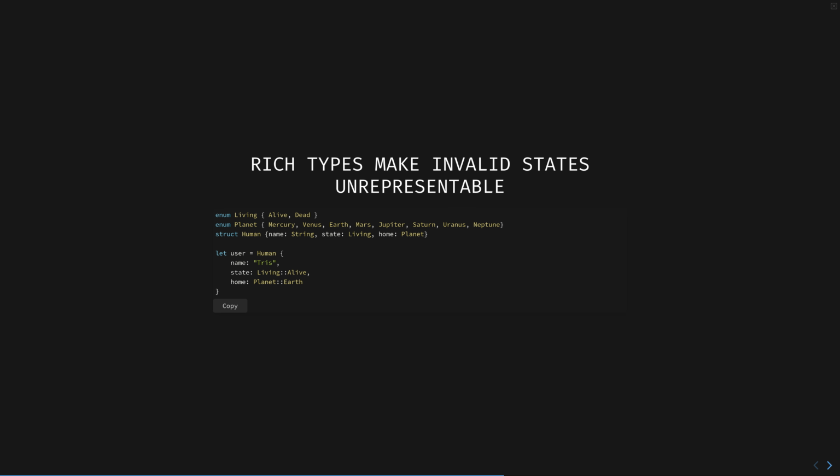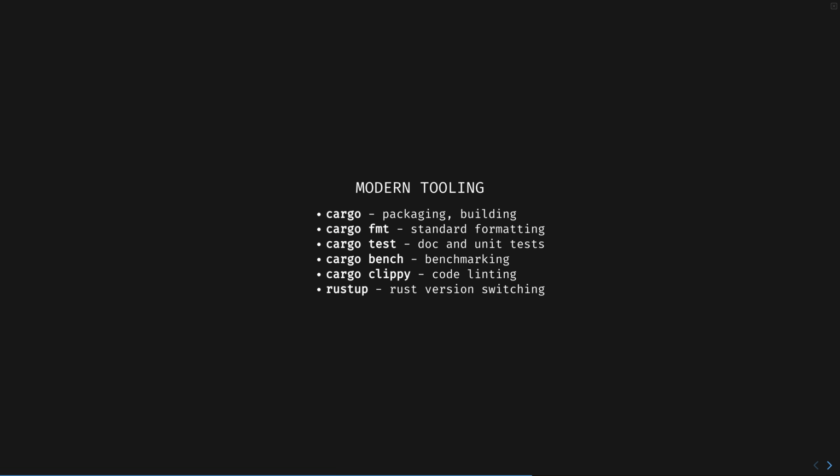This may be a new way of programming for you, but it's such a good pattern that it is now how I try to write my Python. Rust has a best-in-class package manager, solving all the dependency nightmares we face day to day. This is what you get when you have a community focused on correctness.